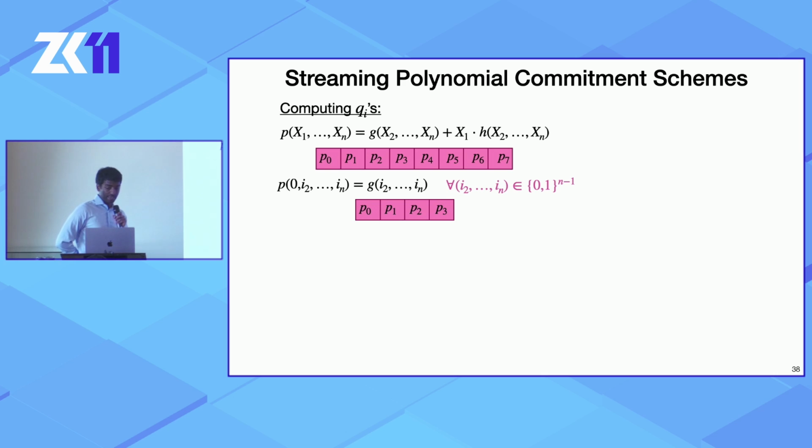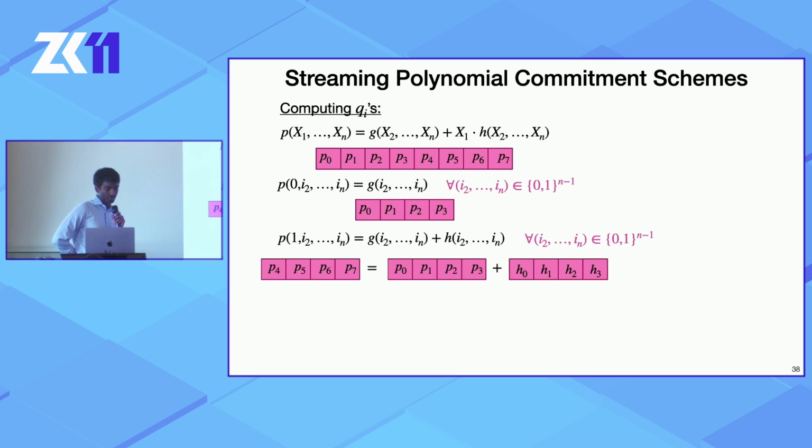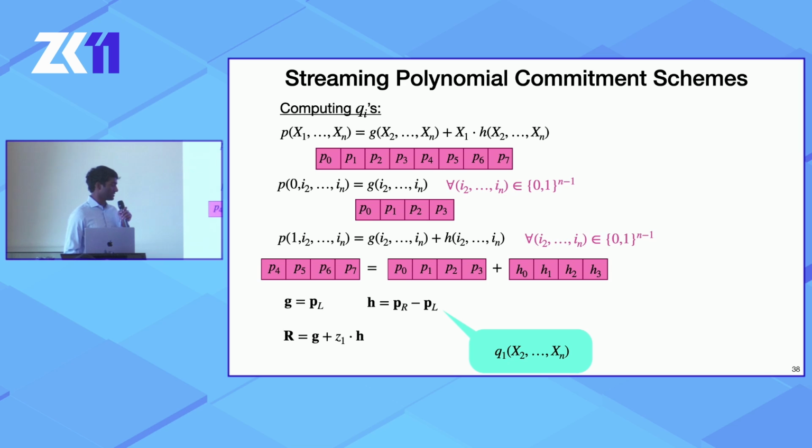That is, the left half of the table for P is in fact equal to the table for G. Similarly, if you plug in a 1, you see that the right half of the table for P is equal to the table for G plus the table for H, but as we just saw, the table for G is the left half of the table for P. So the right half of P equals the left half of P plus the table for H. So we can just assign the table for G to be the left half of P, the table for h to be the right half minus the left half. And again, just to remind you, that's q1. And we compute the remainder to be g plus z1 times h.